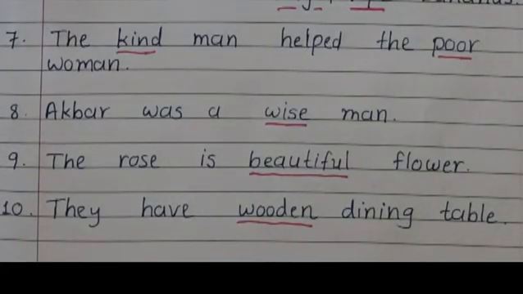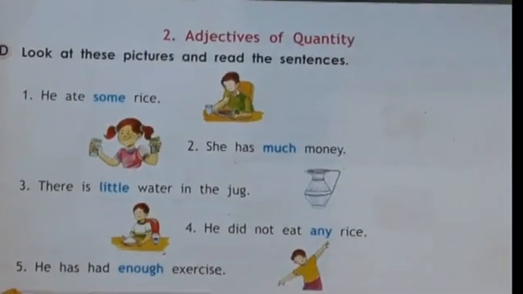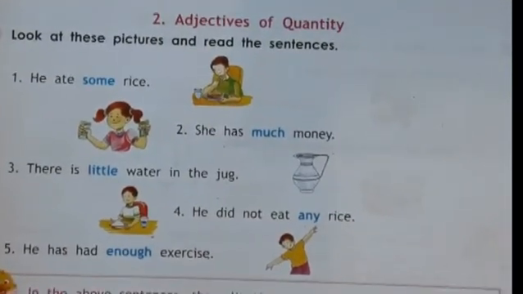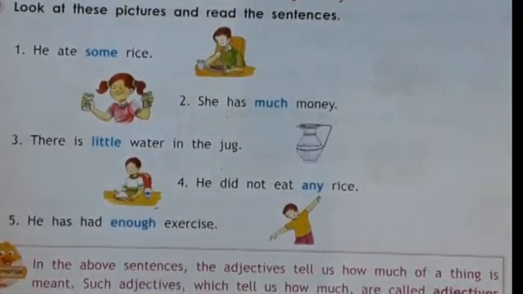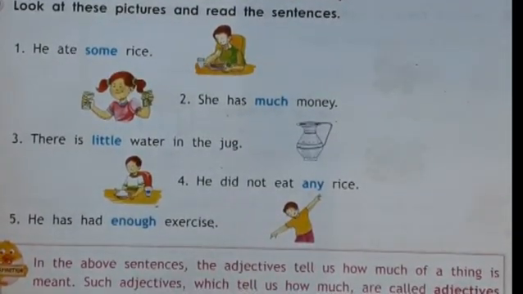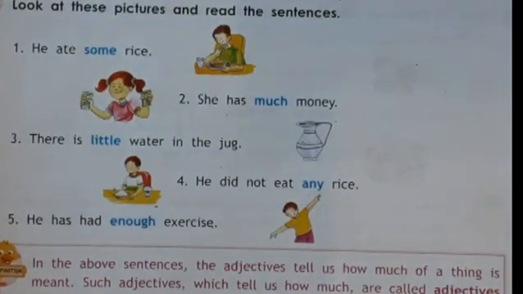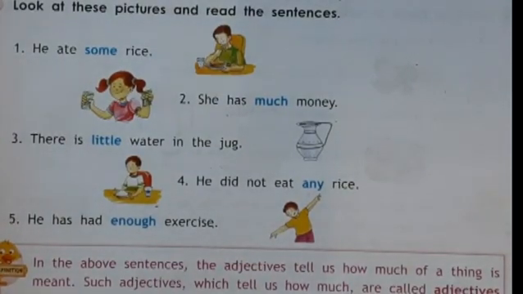Next we will explain adjectives of quantity. Quantity means how much of the thing there is. So for adjectives of quantity, we will look at some sentences and pictures.